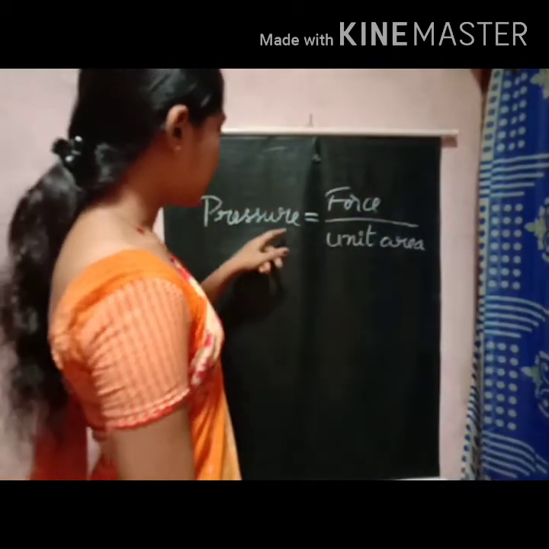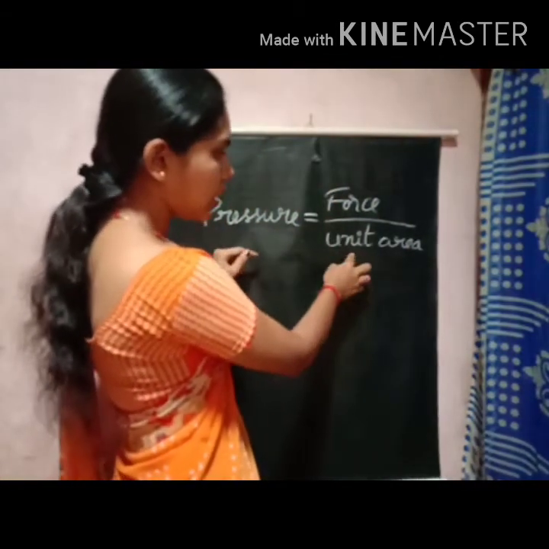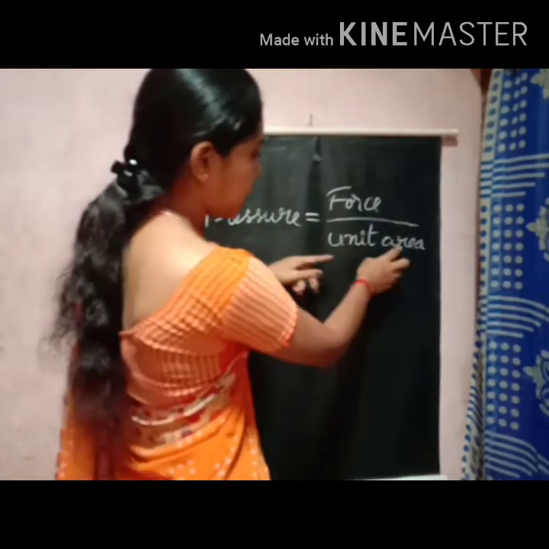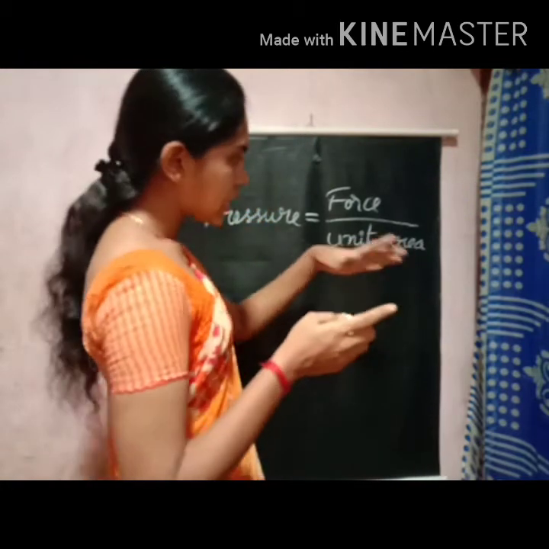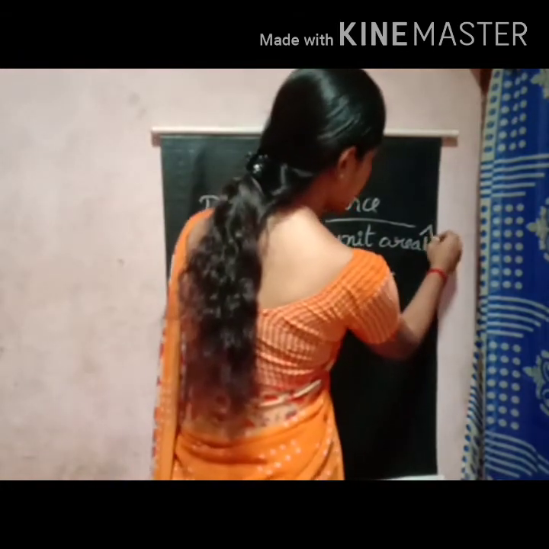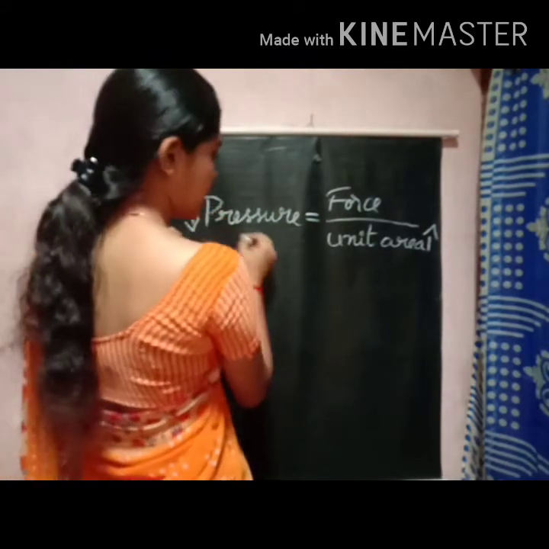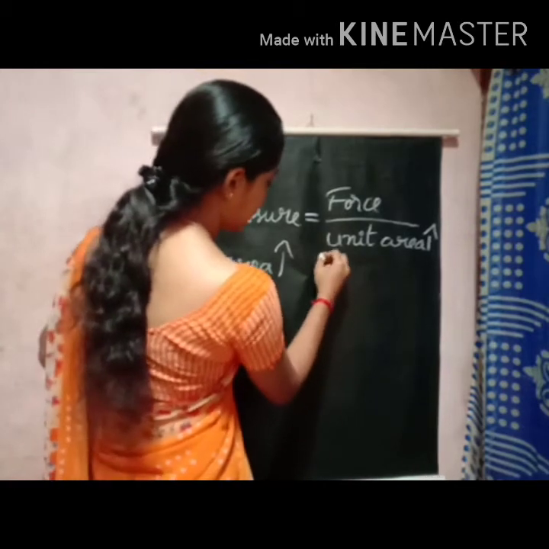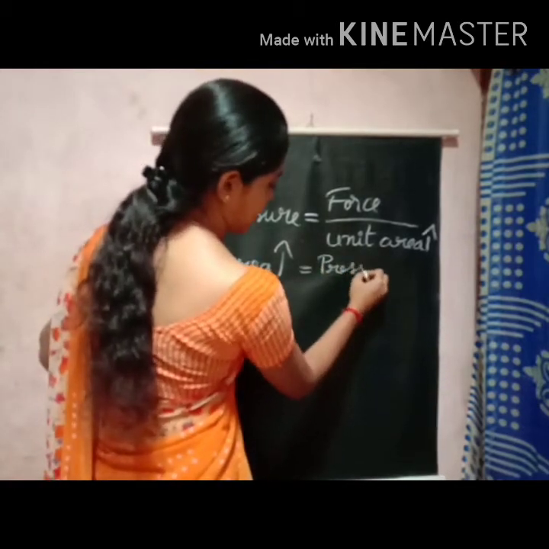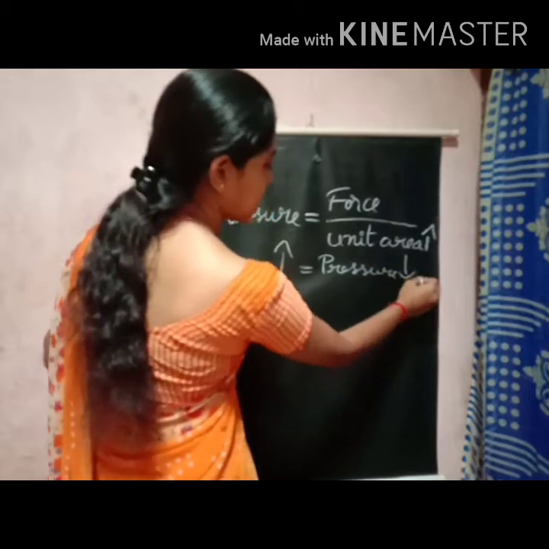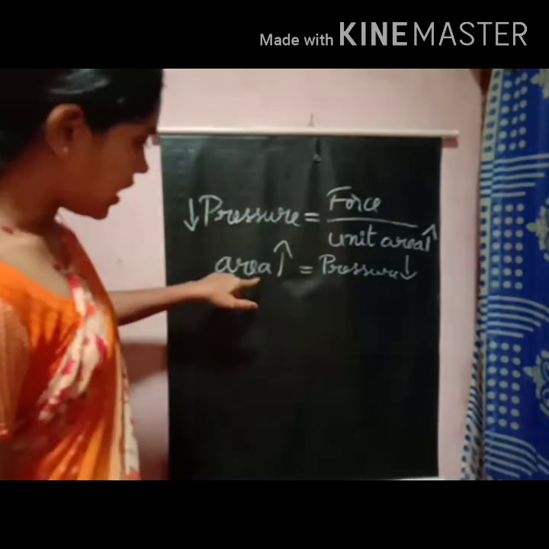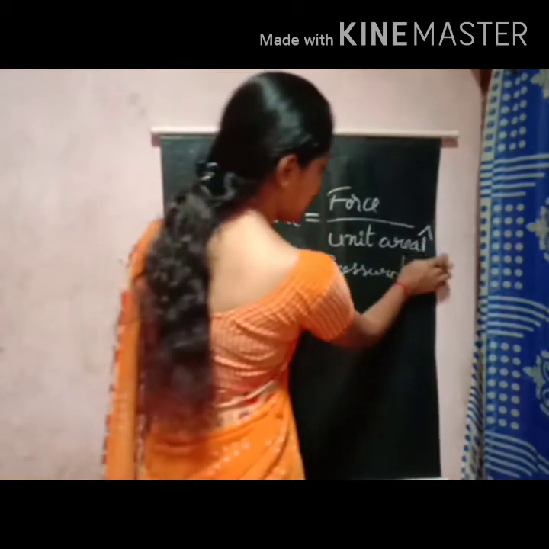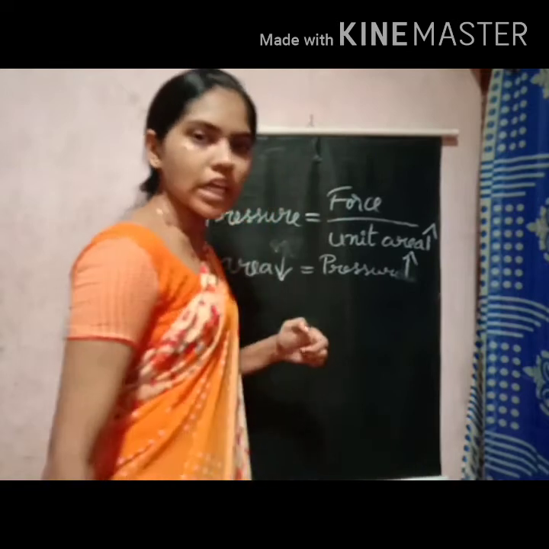So pressure, this area is inversely proportional to this pressure. As the area increases, if this increases, this will decrease. If the area increases, the pressure will decrease. And as the area decreases, the pressure increases. Got it?